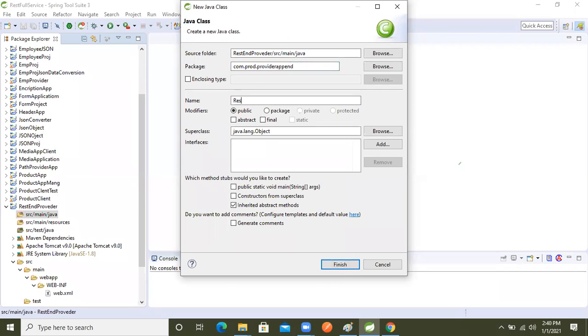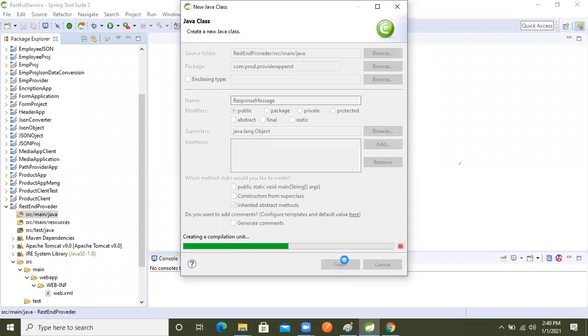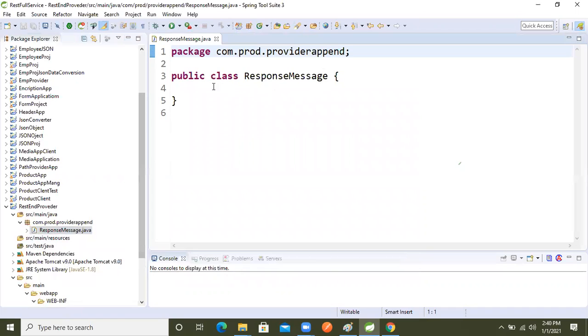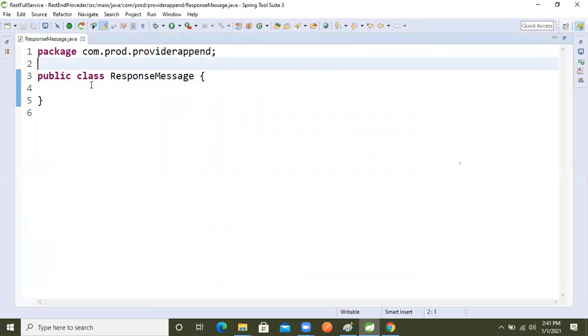Now response, I'm just taking this class name, okay? So if we configured star in the web.xml, then to make this class an endpoint, meaning a resource,